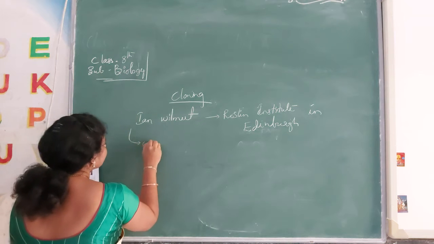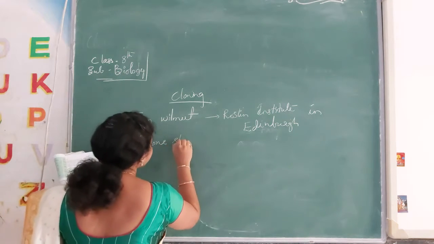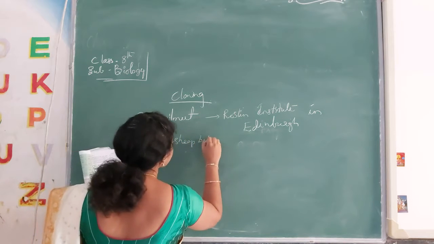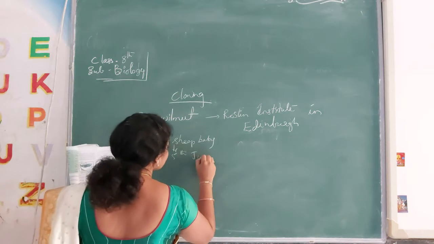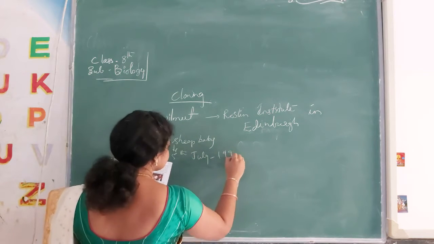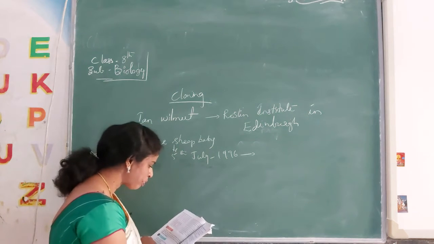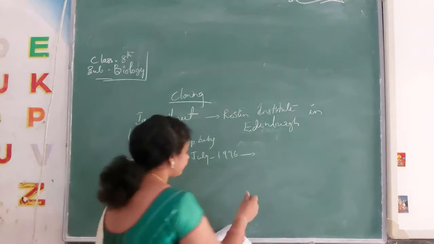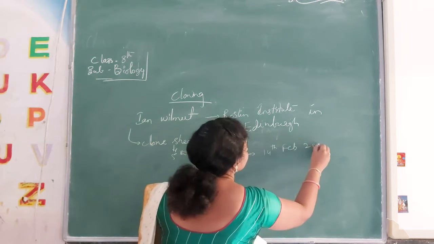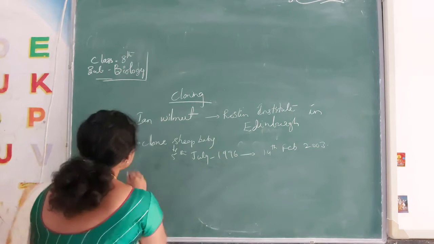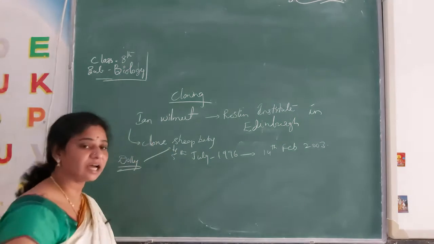The clone sheep baby was born on 5th July 1996 and died on 14th February 2003. Dolly is the first cloned sheep baby in our world.